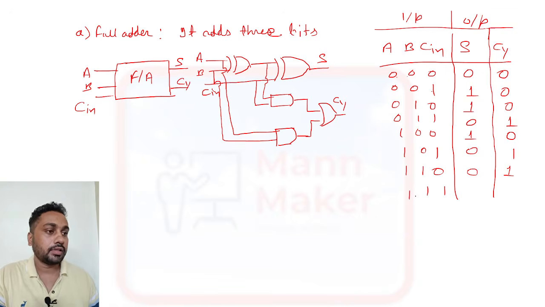Then 1 plus 1 is 10, 10 plus 1 is 11, so 1 and 1 carry. So this is the truth table.